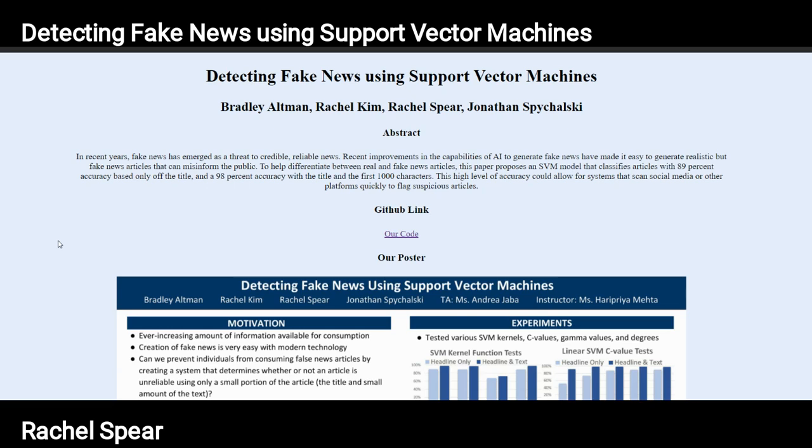To help differentiate between real and fake news articles, this paper proposes an SVM model that classifies articles with an 89% accuracy based only off the title and a 98% accuracy with the title and the first 1,000 characters. This high level of accuracy could allow for systems that scan social media or other platforms quickly to flag suspicious articles.